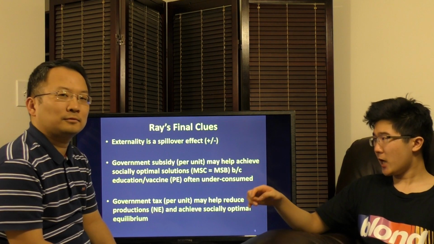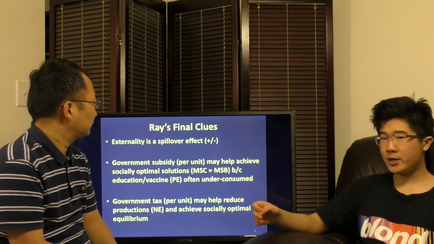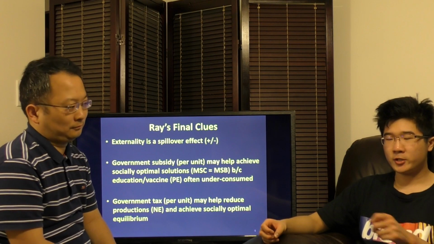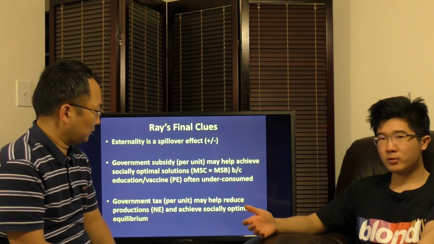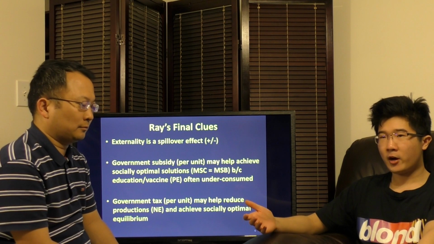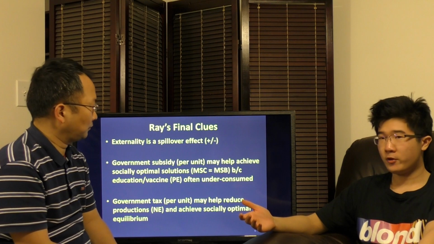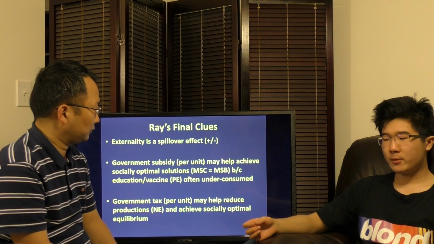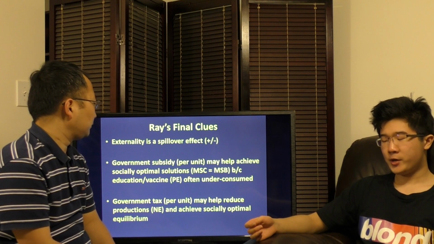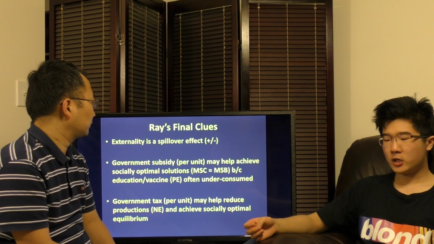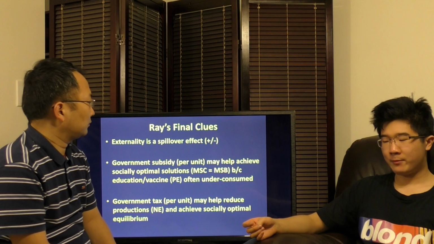So for our final wrap-up, an externality is a spillover effect, an indirect effect of market production or consumption that is not accounted for by a pure private market. As a result, the private market under- or overproduces relative to social benefit or social cost. A government subsidy or tax per unit may help achieve socially optimal solutions where MSC equals MSB.